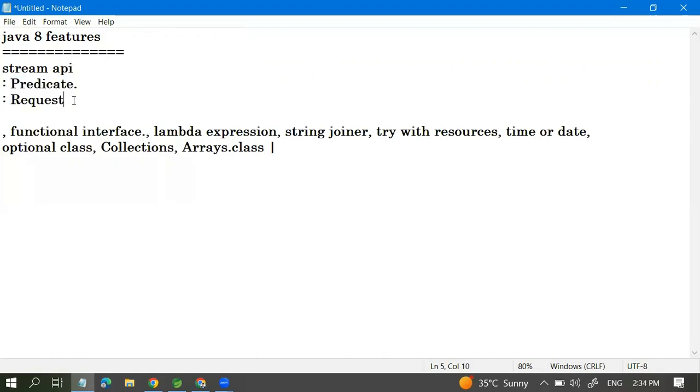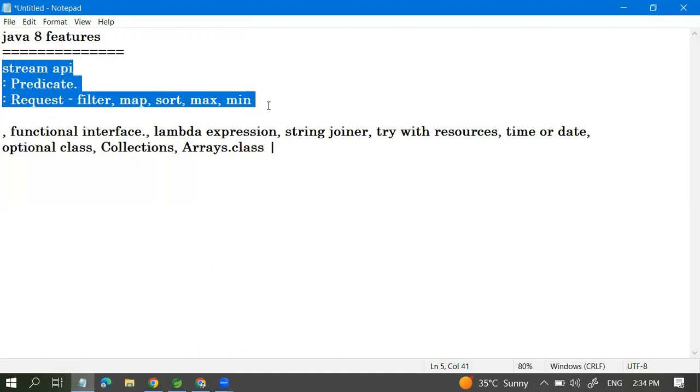So it gives filter, map, sort, max, min, and so many methods in the Stream API concept.